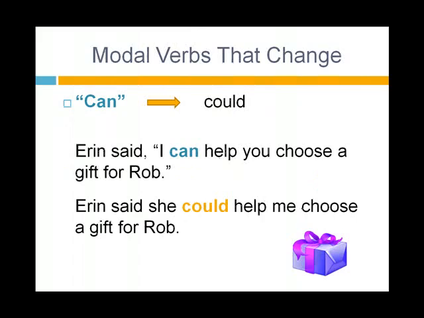Now let's talk about modal verbs that do change. Can shifts back to could. Example: quoted speech. Erin said, I can help you choose a gift for Rob. Reported speech. Erin said she could help me choose a gift for Rob.